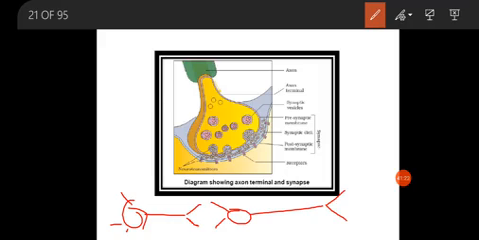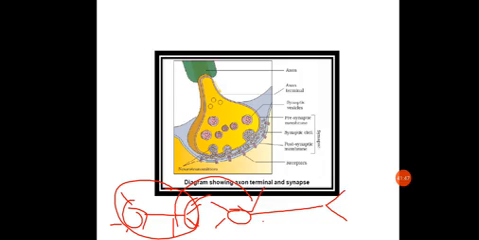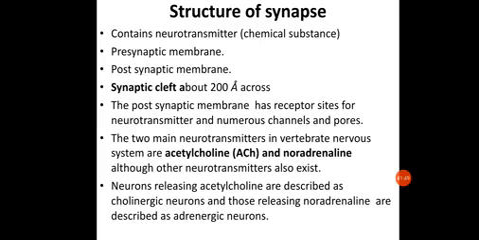So this is the first neuron and this is the second neuron. This is the axon of neuron 1, and this is the dendrite of neuron 2. There is some sort of distance present between both neurons, and the impulses have to be transferred from one neuron to the second neuron. This transmission between neurons is basically important.